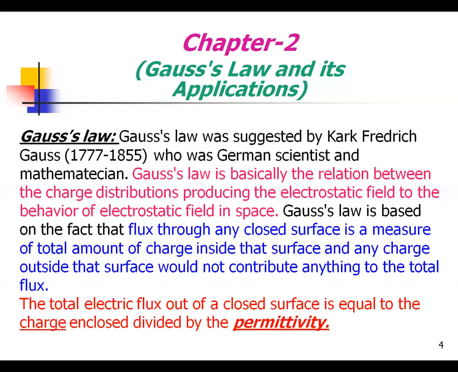Gauss law is based on the fact that the flux through any closed surface is a measure of the total amount of charge inside the surface, and any charge outside that surface does not contribute anything to the total flux. So the total electric flux out of a closed surface is equal to the charge enclosed divided by the permittivity.